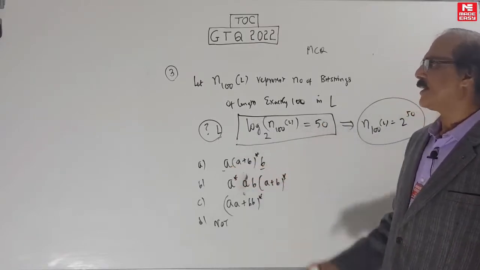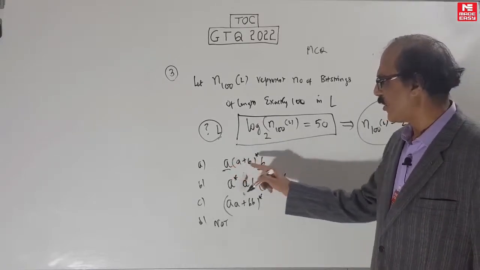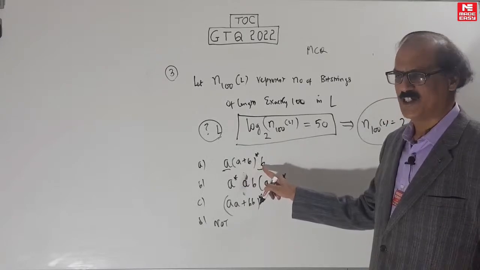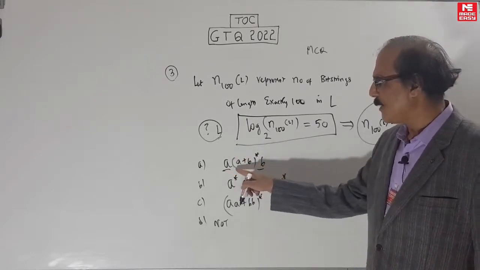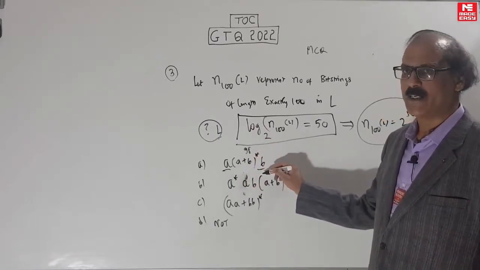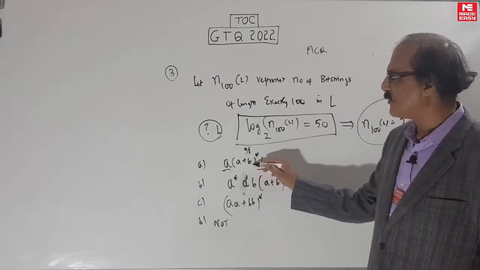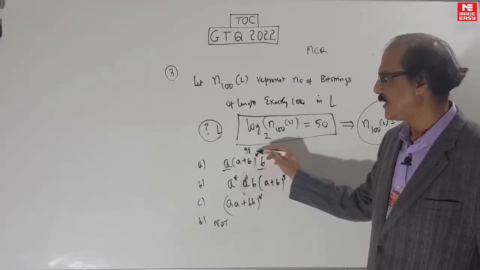How many 100-bit strings are there in this? How to count it? Easy. This is fixed already, 2 bits are already fixed, you can't change it. Every string you generate from here will have A here and B here. So remaining how many bits should be coming from here? 98 bits. Totally 100 bits, right? There's no choice, this will be A and this will be B, so don't count it, forced. But here it's not forced.